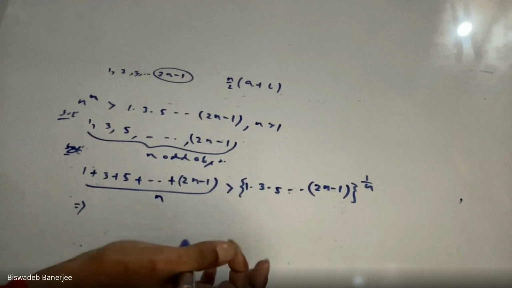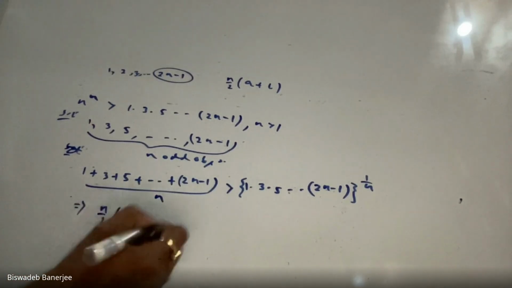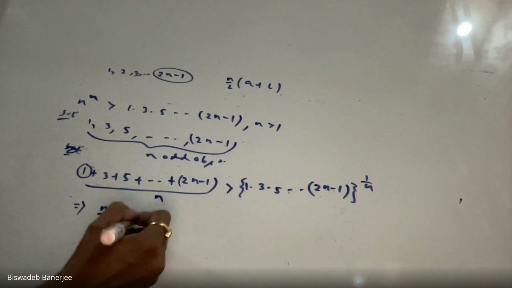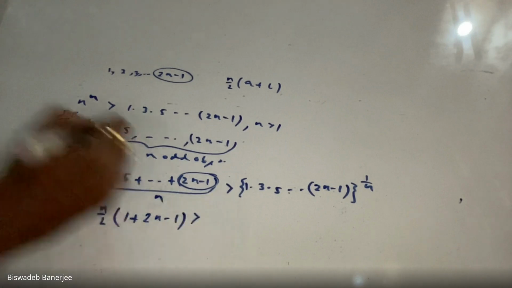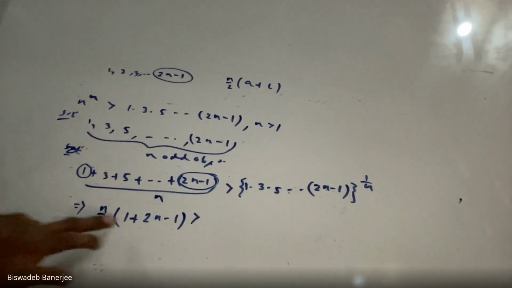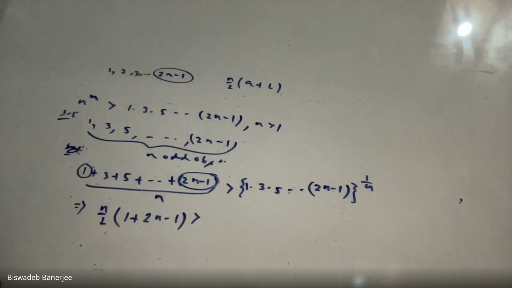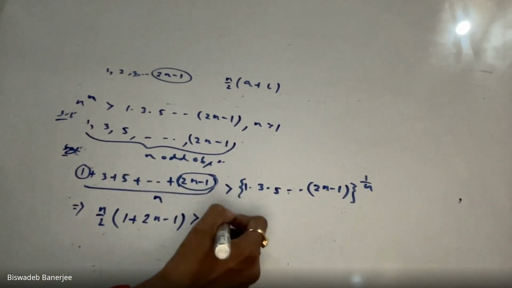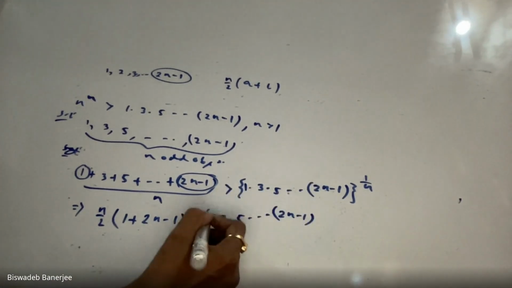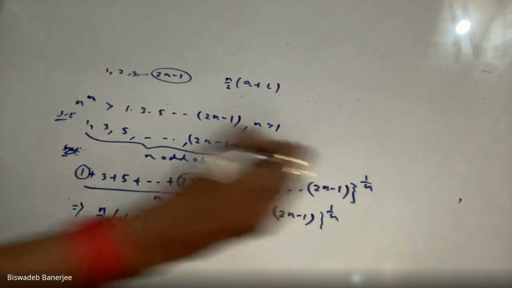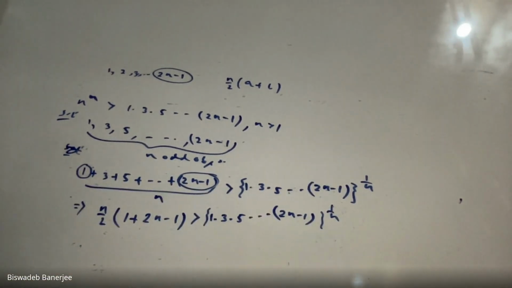So n by 2, what is my first term? My first term is 1. What is my last term? My last term is 2n minus 1. And the right hand side remains as it is.